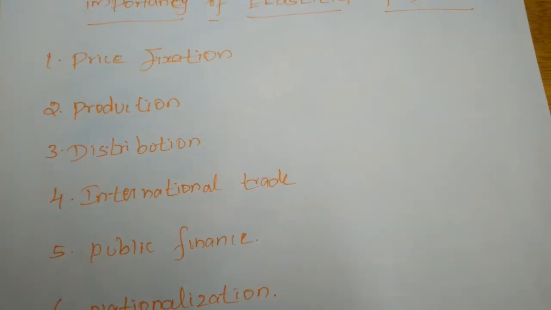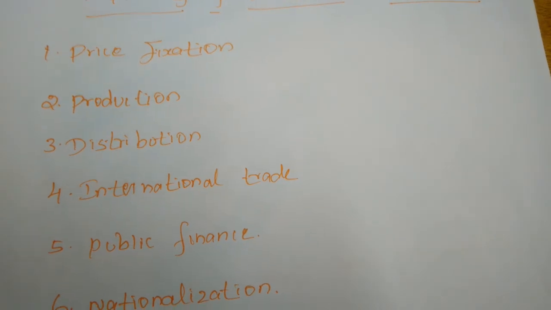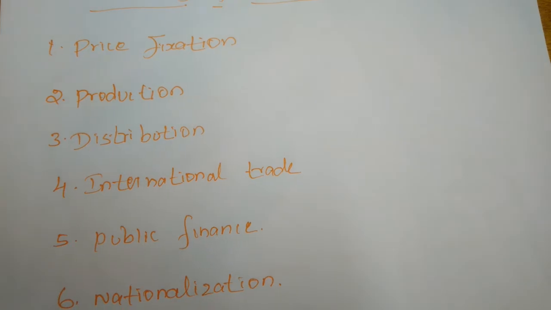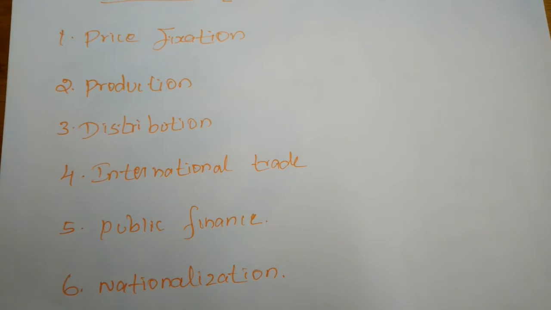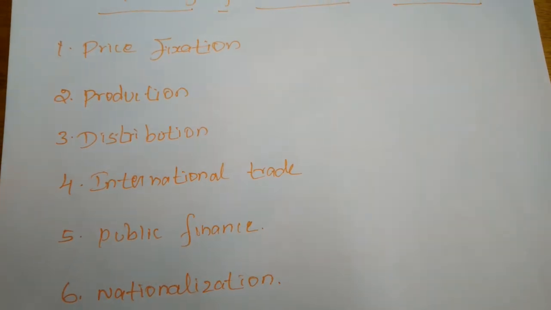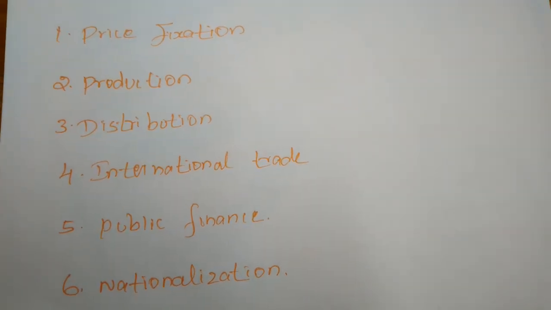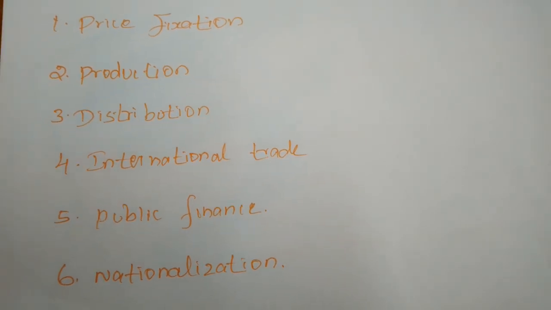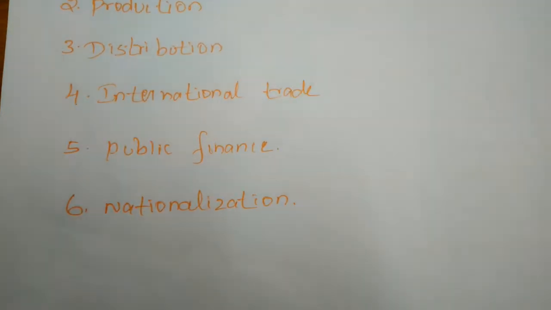Suppose the demand for any commodity is more elastic, so more factors of production will be needed to produce more commodities. Then all the factors and the machines will get more reward when the demand for that commodity is more elastic. If the demand for any commodity is inelastic, all the factors of production will get reasonable rewards only. Next, international trade.